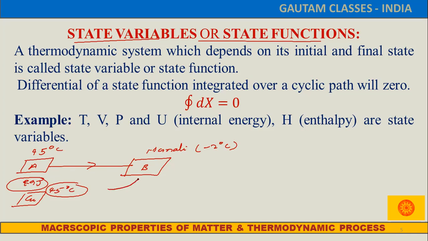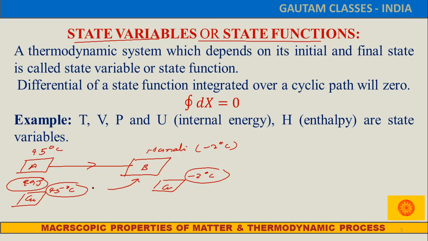Once he reaches Manali, the copper box will attain the same temperature, minus 2 degrees Celsius. On the way from Rajasthan to Manali, first UP comes, then Uttarakhand, and like that we reach our destination. So what is the UP temperature? What is the Delhi temperature?